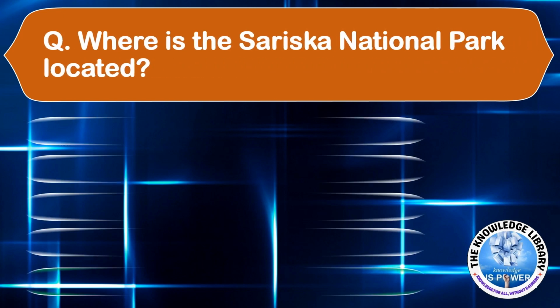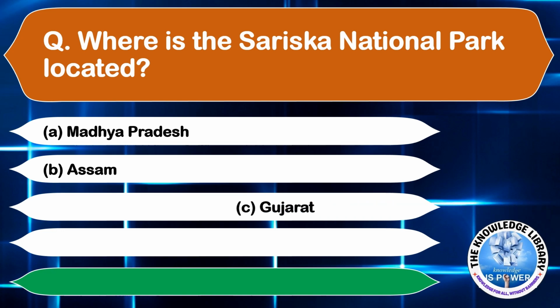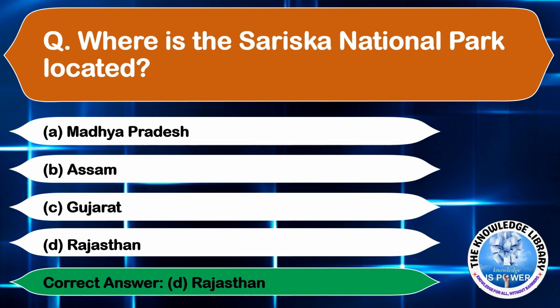Where is the Sariska National Park located? Option A Madhya Pradesh, option B Assam, option C Gujarat, and option D Rajasthan. The correct answer is option D Rajasthan. Moving on to the next question.